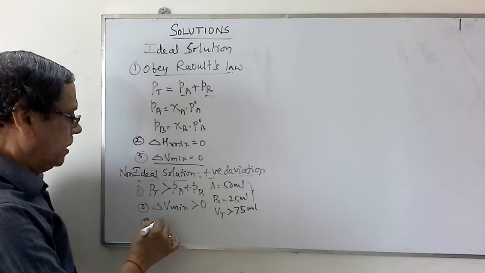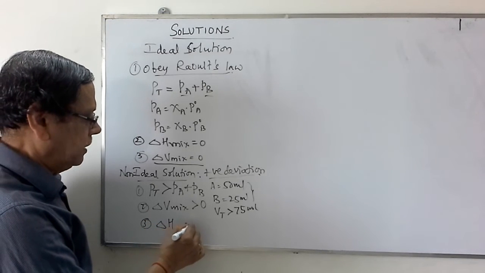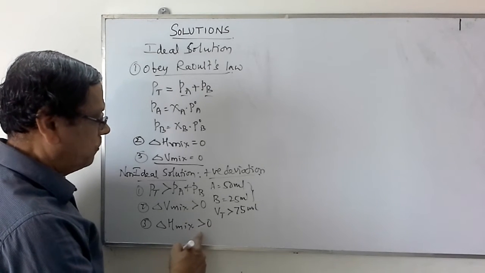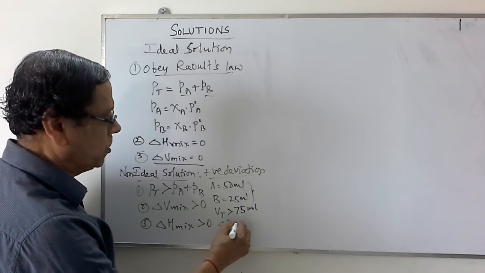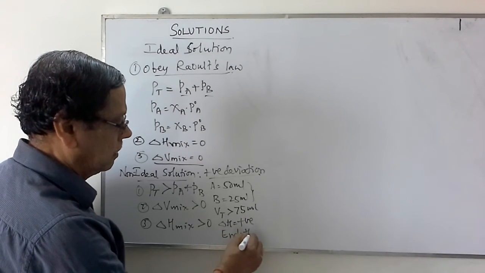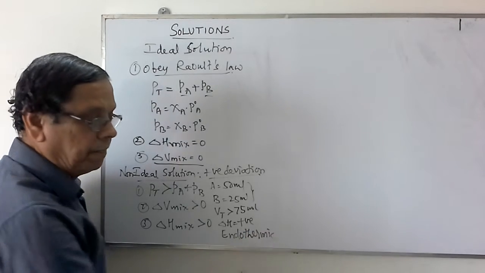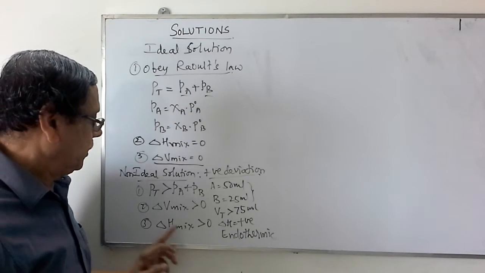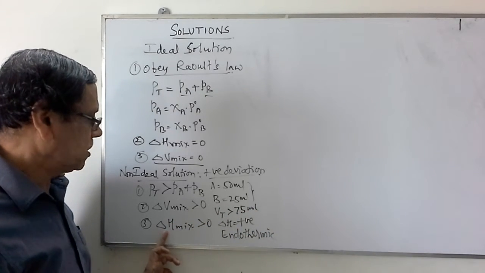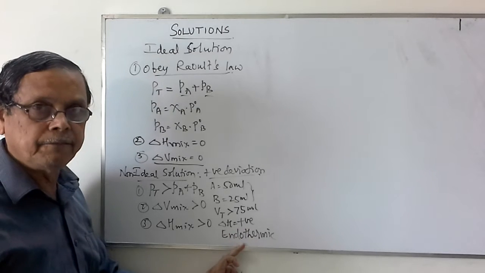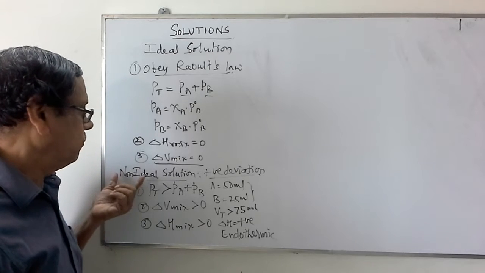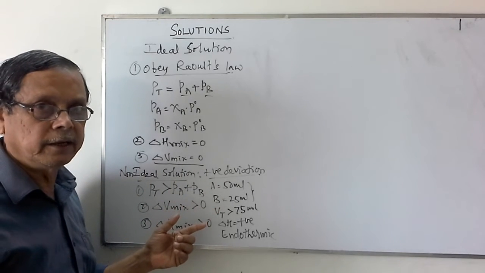Then similarly, delta H of mixing is greater than 0. That means when delta H of mixing is greater than 0, then delta H is positive, and the process is said to be endothermic. So those solutions in which the total volume is more than the sum of the individual volumes and the process of solution is an endothermic one, delta H positive meaning endothermic, such a liquid mixture will behave as a non-ideal solution.